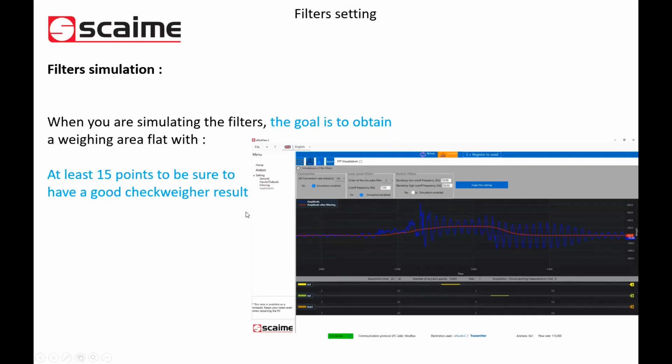So the idea for you is, during a cycle, we will later on define a cycle of measurement, and during the measuring time, after filtration, we need to get at least 15 points to be able to reach a good accuracy. If you have 14, it's okay, of course. But the advised values on average are between 15 and 25. Above that is upper quality, and under it, it's not enough.